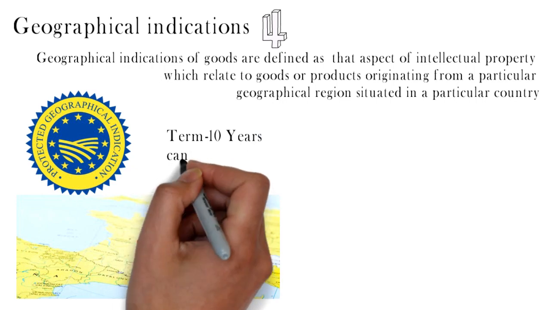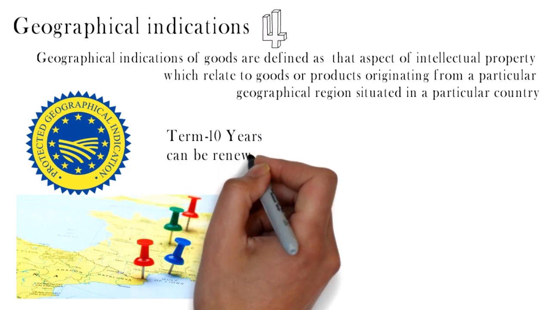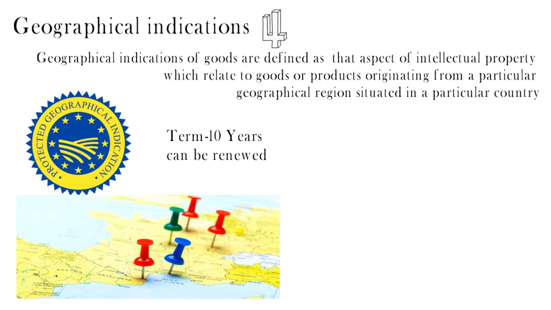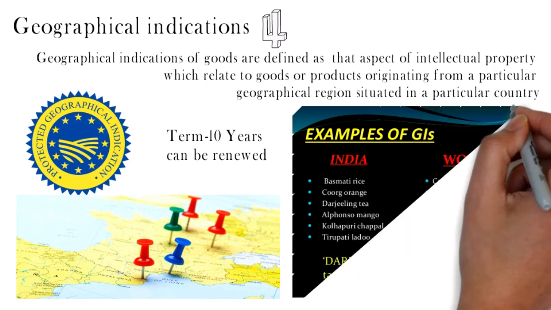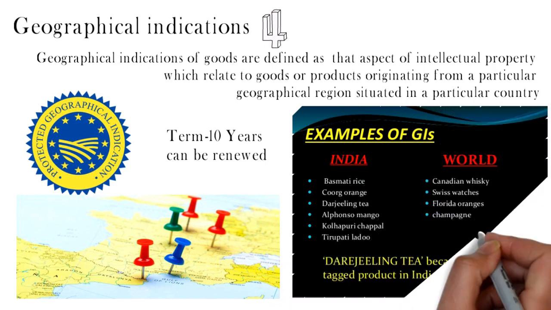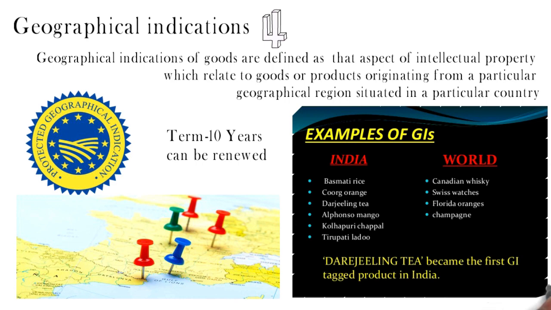The term of GI protection is 10 years but may be renewed from time to time for an unlimited time. Some examples from India: Basmati rice, Coorg orange, Darjeeling tea, Alphonso mango, Kolhapuri chappal, Tirupati laddus. Darjeeling tea became the first GI tagged product in India. From the world, GI tags include Canadian whiskey, Swiss watches, Florida orange and champagne.